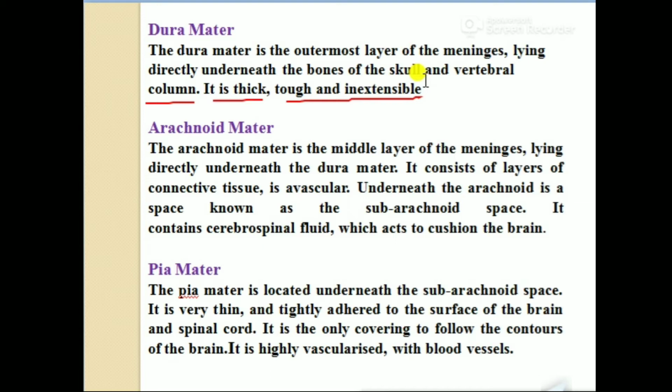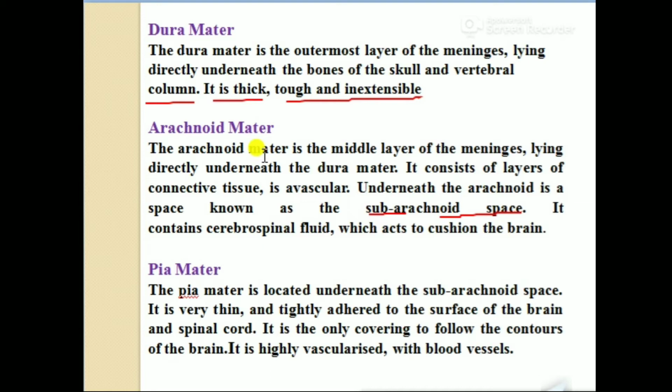The next layer is the arachnoid mater. The arachnoid mater is the middle layer of the meninges, lying directly underneath the dura mater. It consists of a layer of connective tissue. Underneath the arachnoid is a space known as the subarachnoid space, like the subdural space. That means there are two spaces: one between the dura mater and arachnoid mater, and another between the arachnoid mater and pia mater. It contains cerebrospinal fluid, which acts as a cushion for the brain.